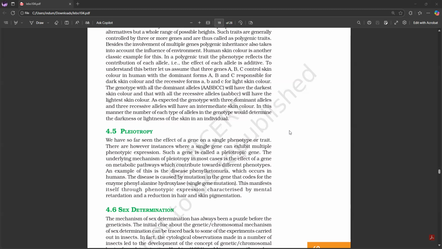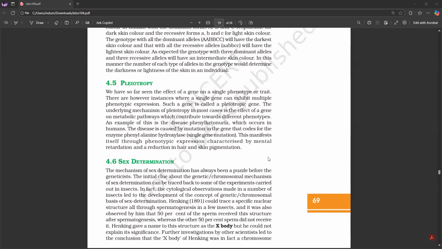The genotype with all the dominant alleles will have the darkest skin color, and with all the recessive alleles will have the lightest skin color. As expected, the genotype with 3 dominant alleles and 3 recessive alleles will have an intermediate skin color. In this manner, the number of each type of alleles in the genotype would determine the darkness or lightness of the skin in an individual.